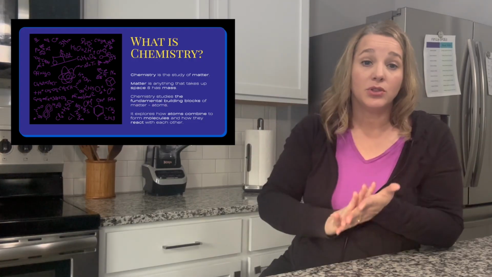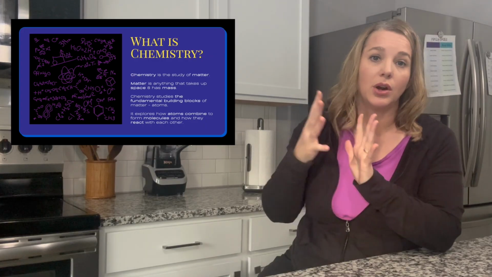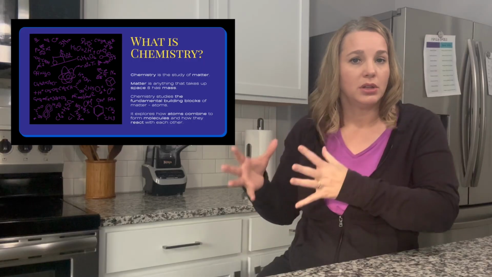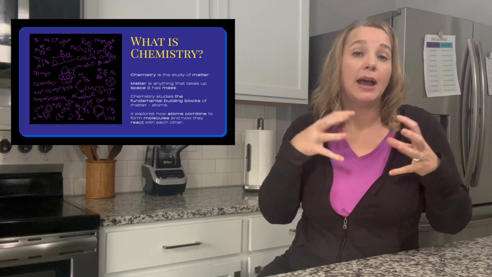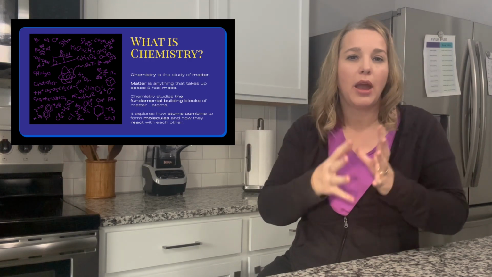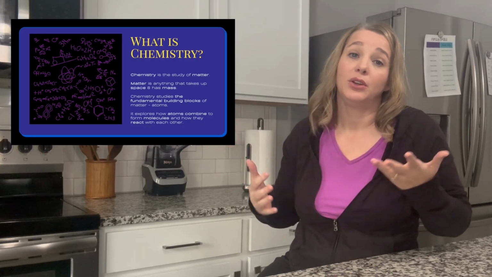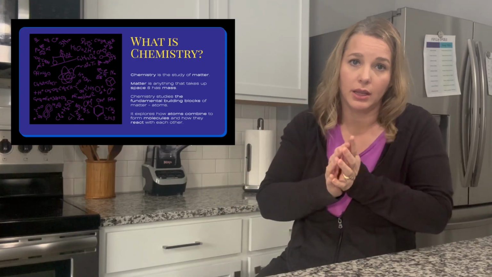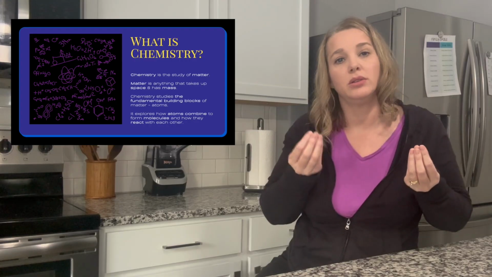Chemistry is the study of the fundamental building blocks of matter, which are atoms. Like I said, atoms are made up of protons, neutrons, and electrons. Those are all the same for everything, but how those are arranged within the atom, how many of them there are together, how they interact with each other, that's what makes each thing in our world different. That's what makes oxygen different than gold, for example, is how many protons and electrons there are in a given atom. That's what changes things from one type of thing to another.